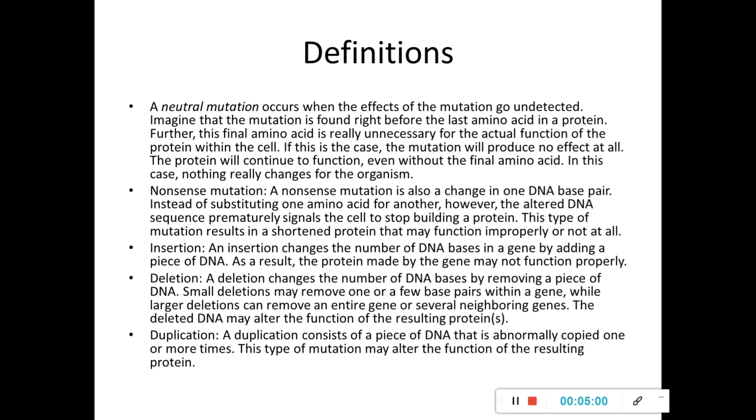Now, let's go into the definitions of it. One thing which I didn't mention earlier is that sometimes a neutral mutation could happen when the amino acid which is replaced is at the terminal. If it is a terminal amino acid, the last amino acid of a protein, and it is not very essential for the actual function of the protein within the cell, what happens in such cases? Even if the amino acid has been replaced by another one, it will not mainly affect the function of the protein. A neutral mutation often occurs when the effects of the mutations go undetected.